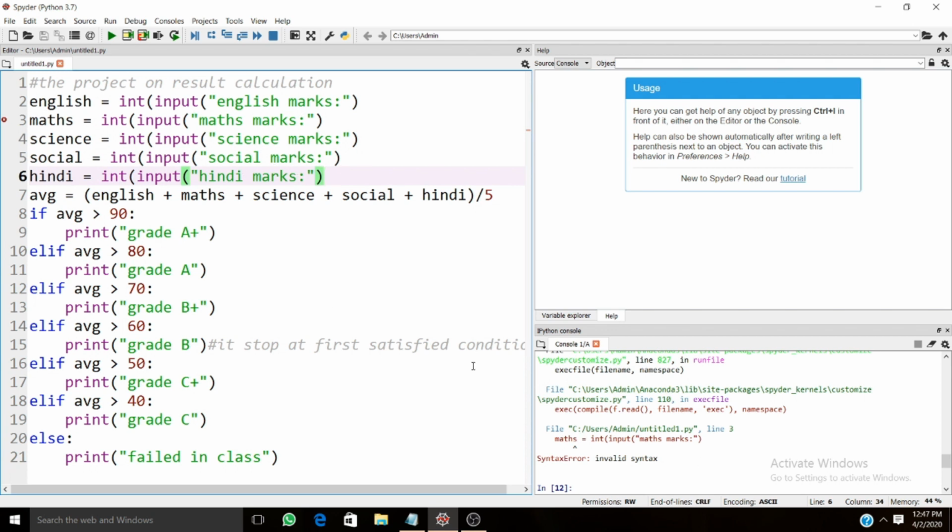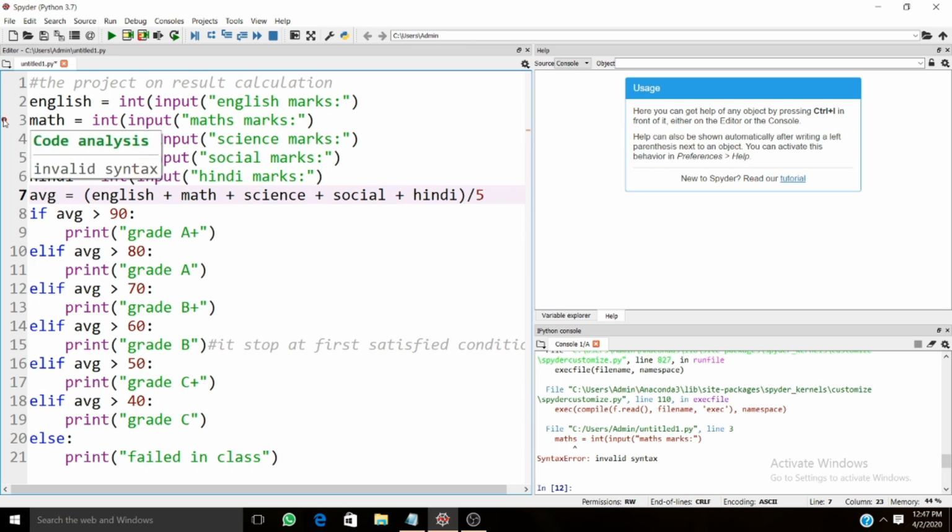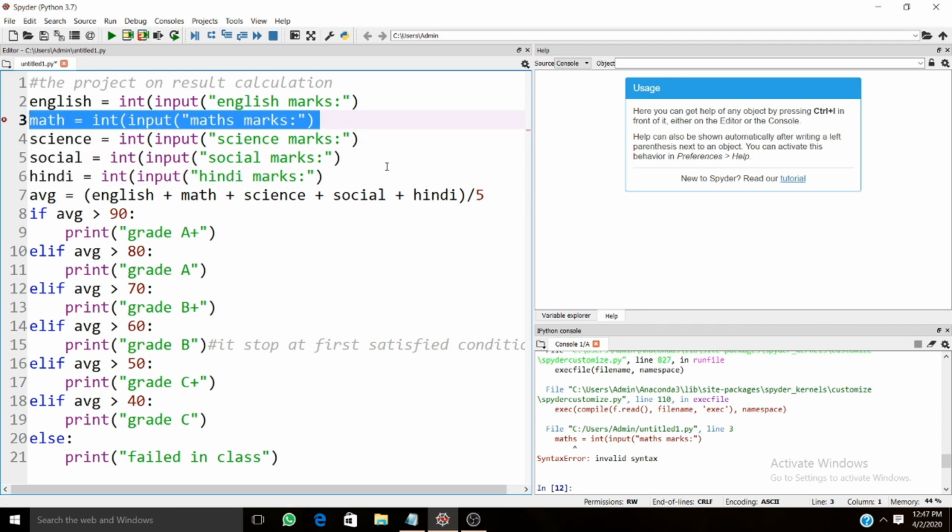You can use this input function for getting int marks every time. Let's see, I use math over here. It's giving me an invalid syntax error. So I will be using this for input. Okay, you see I'm getting an error. I need to check it out first. So what's the error I'm getting? But you can use this input function.